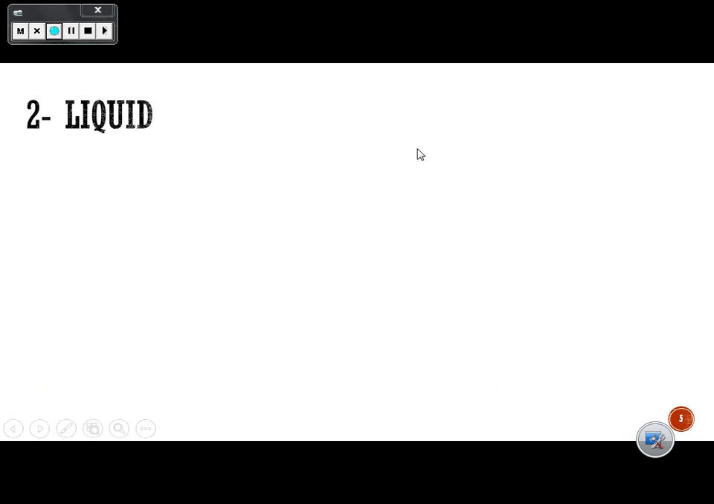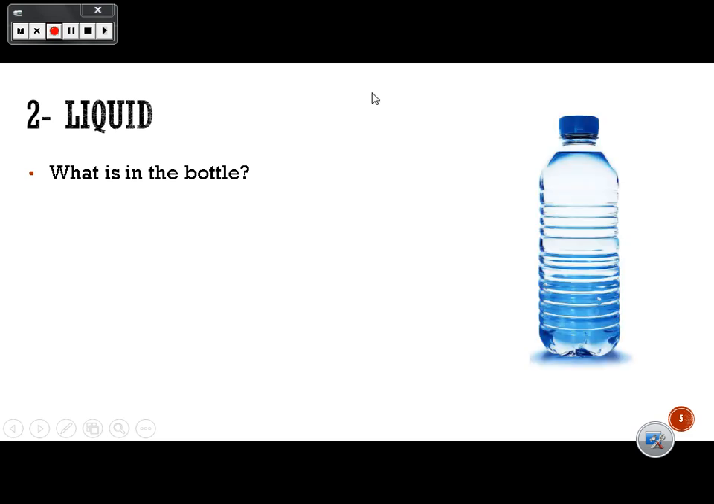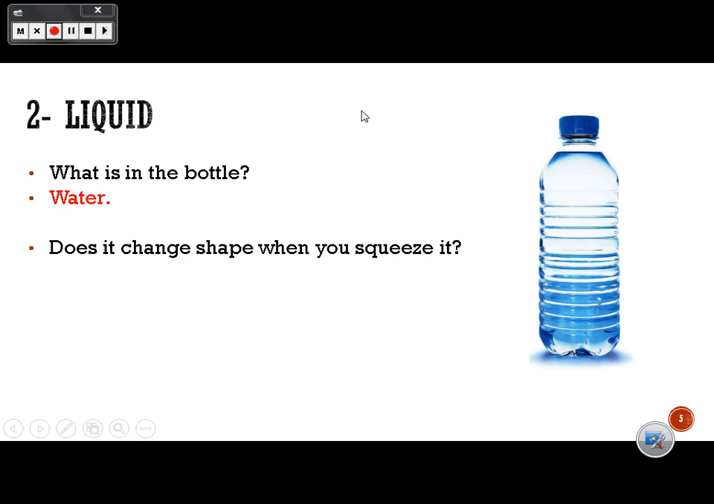Okay, number two, matter is called liquid. Liquid. What can you see inside the bottle? Excellent, water. Does it change the shape when you squeeze it? If you squeezed this bottle in your hand, can you change the shape of water? Excellent, we can if we poured this water in another cup, a different cup, a cup in the shape of a bowl or a rounded cup. The water will take the shape of the container, right? So, does it change the shape?